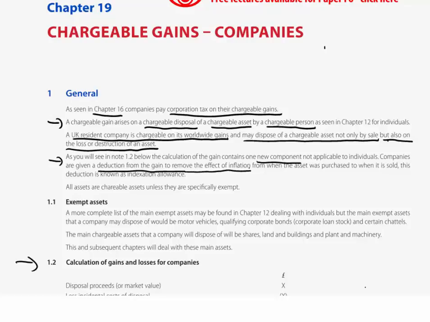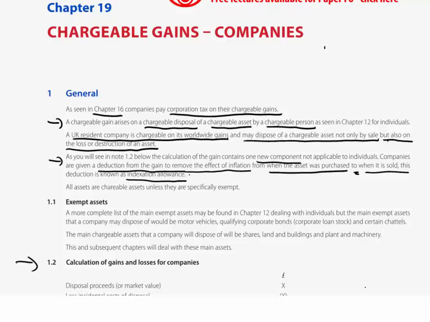Like in my example of a moment ago, inflation on a cost of £100,000 over the 10 years at 20% would be an increase in that cost of 20,000. Remove the effect on the gain of inflation. So, remove the effect of inflation from when the asset was purchased to when it is sold. This deduction, as we know now, is known as indexation allowance.